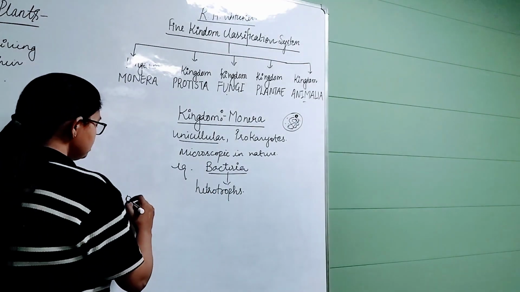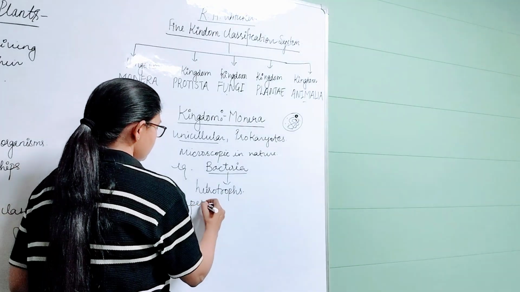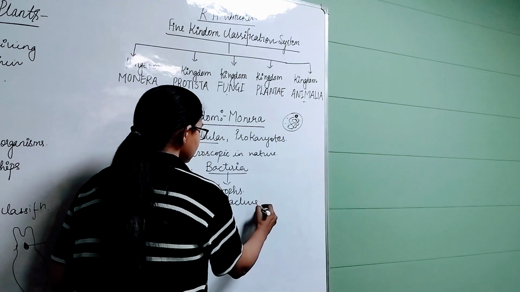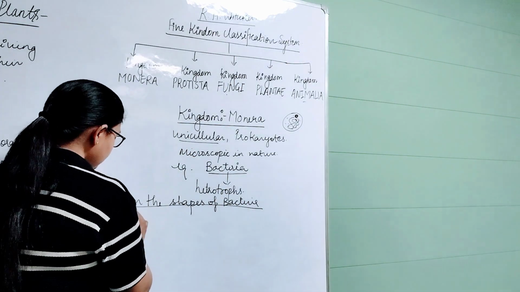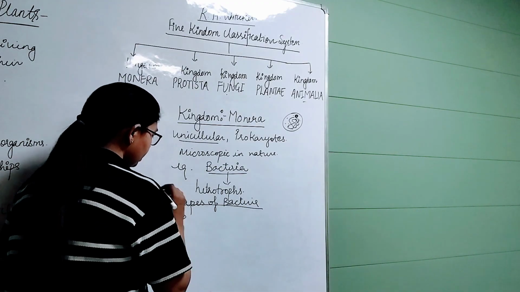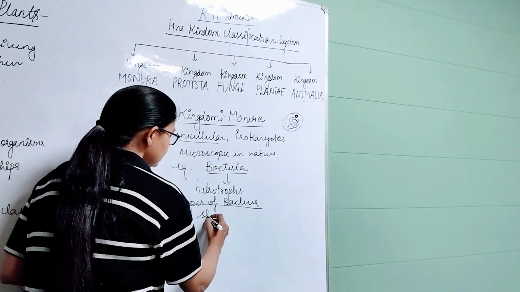On the basis of shape, bacteria are classified into different categories. First one is coccus. In this, the bacteria are spherical in shape.